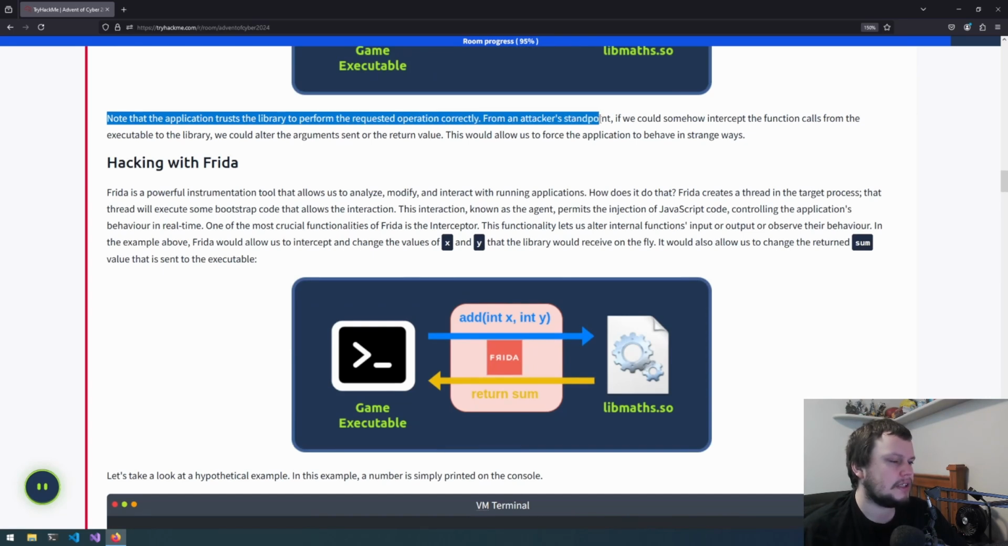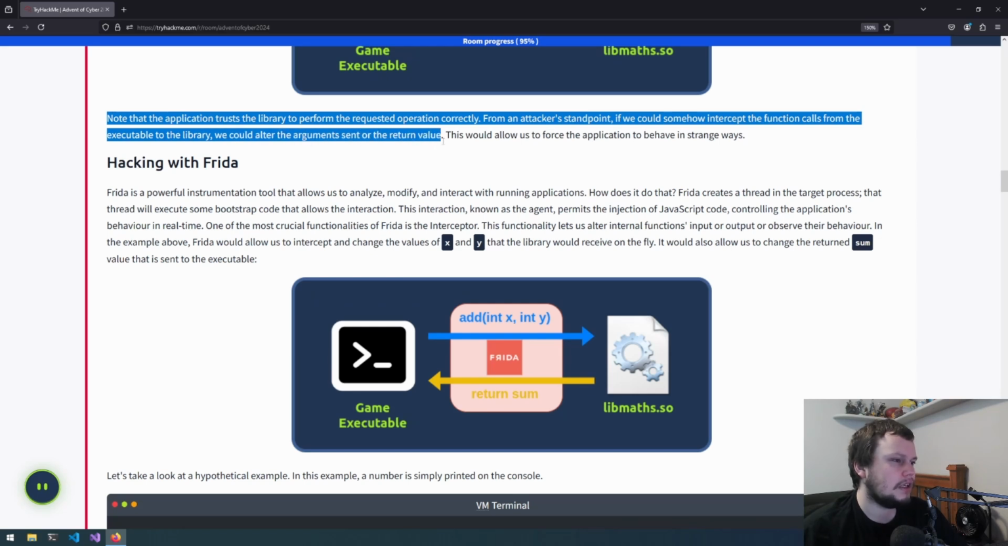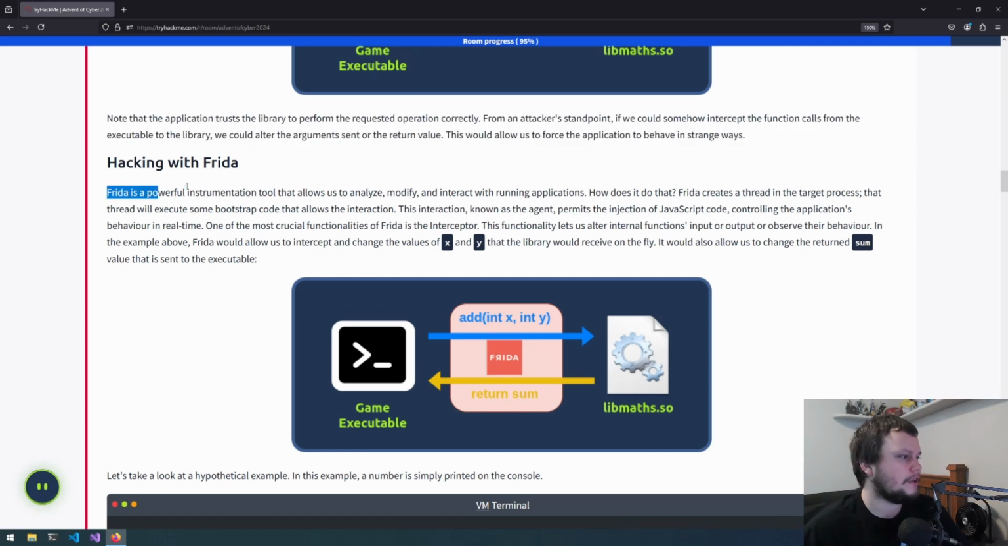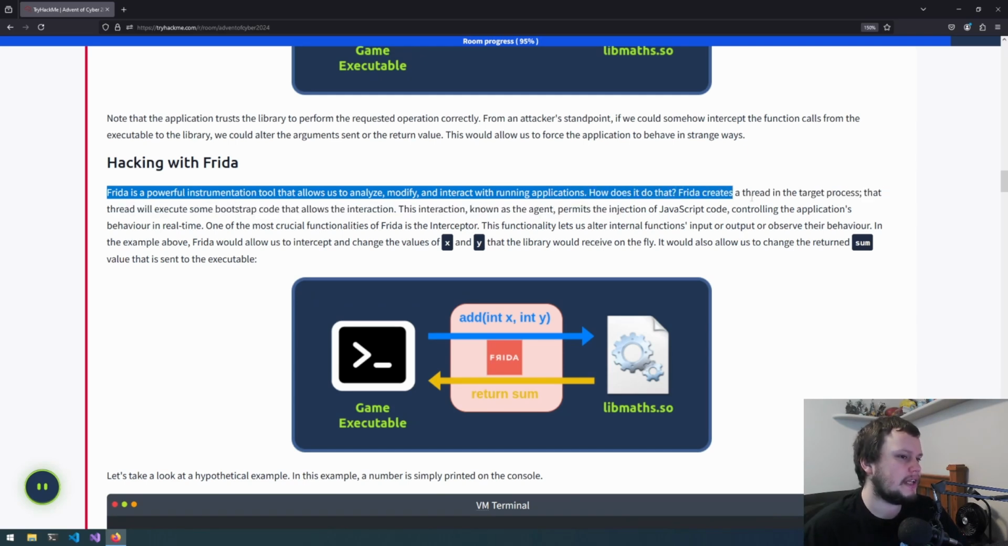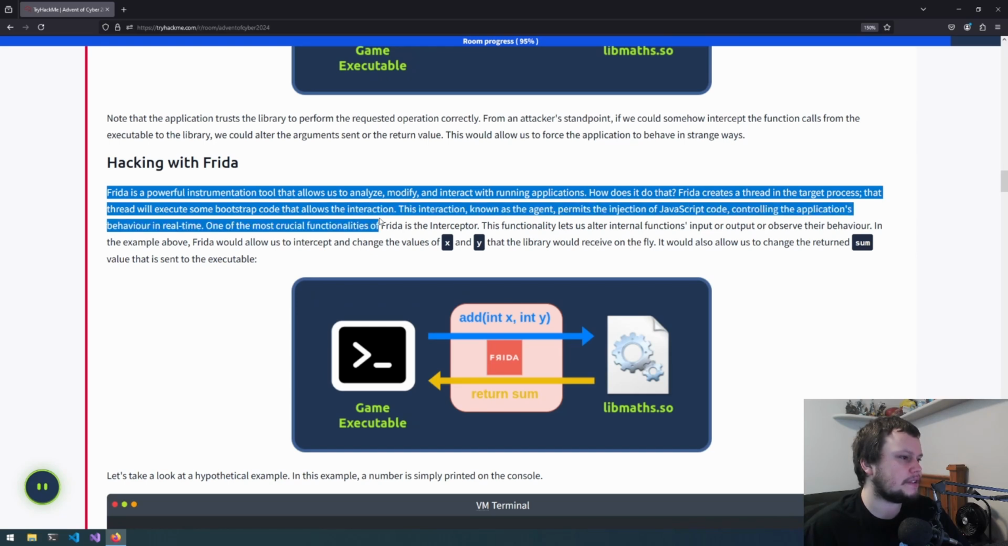From an attacker standpoint, if we could somehow intercept the function calls from the executable to the library, we could alter the argument sent or the return value. This would allow us to force the application to behave in strange ways. Frida is a powerful instrumentation tool that allows us to analyze, modify, and interact with running applications. How does it do that? Frida creates a thread in the target process. That thread will execute some bootstrap code that allows the interaction. This interaction, known as the agent, permits the injection of JavaScript code, controlling the application's behavior in real time.